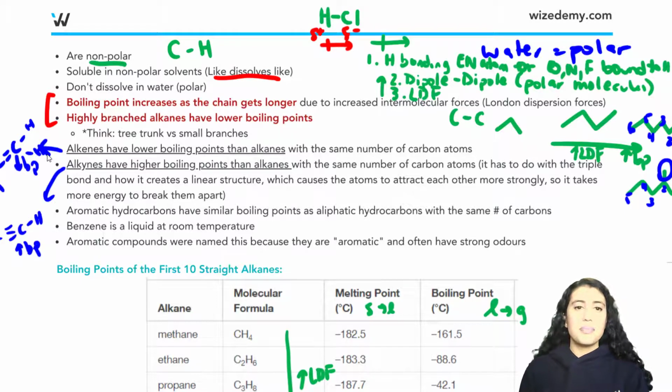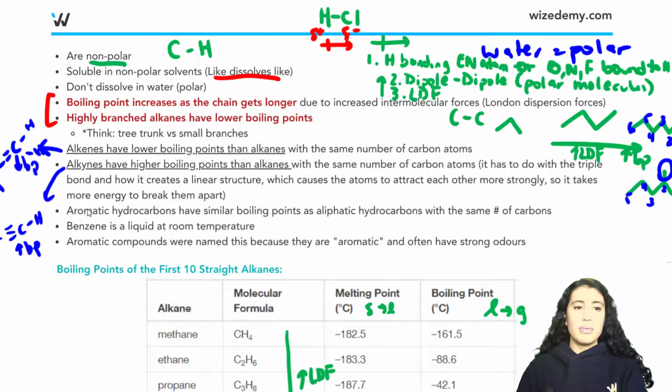The reasoning is beyond the scope of this course, but if it helps you remember, the alkyne, because of its triple bond, brings those carbons very close together, so they have a very high energy. And in order to break that high energy, you need to put in more energy, and so we need a higher boiling point to break that apart. But this is not as likely to be tested on.